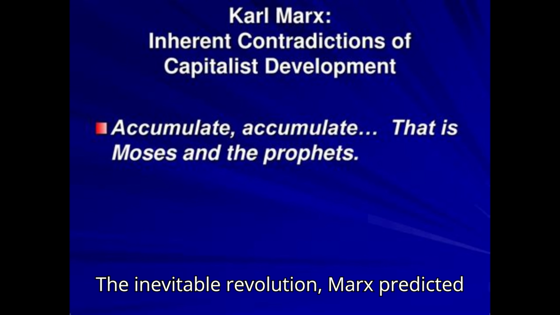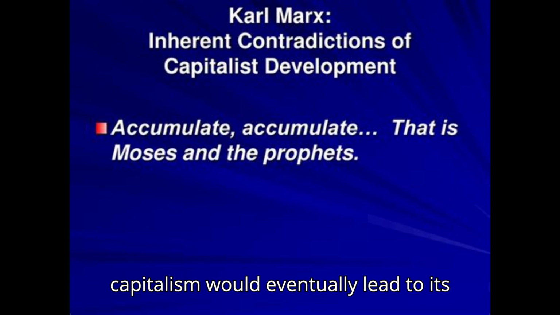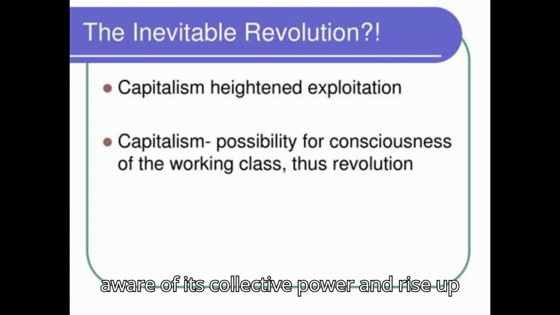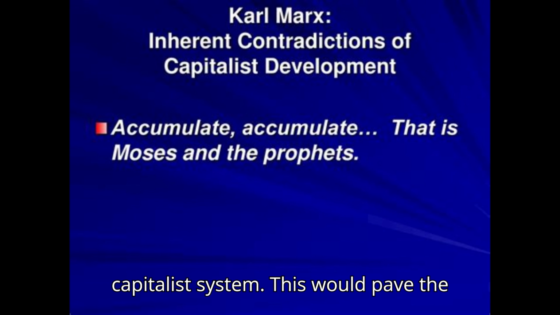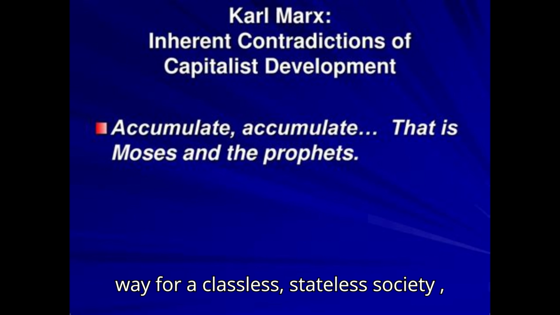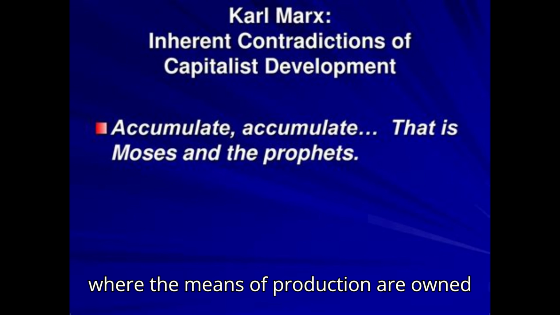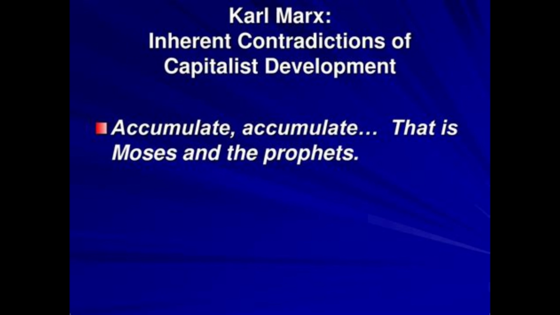The inevitable revolution. Marx predicted that the inherent contradictions within capitalism would eventually lead to its collapse. The working class would become aware of its collective power and rise up in revolution, overthrowing the capitalist system. This would pave the way for a classless, stateless society, communism, where the means of production are owned collectively, and wealth is distributed according to need.